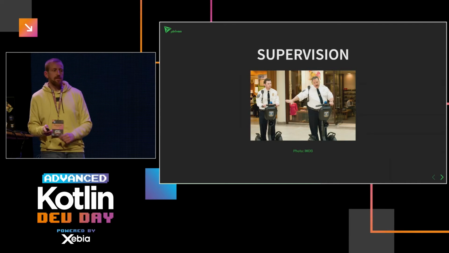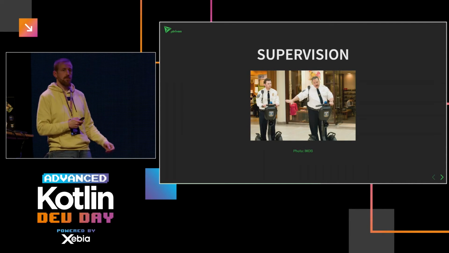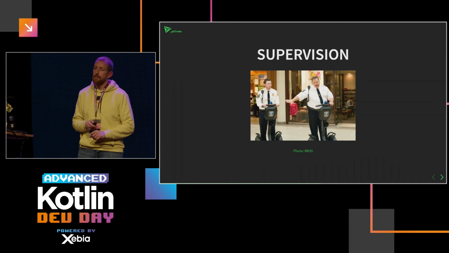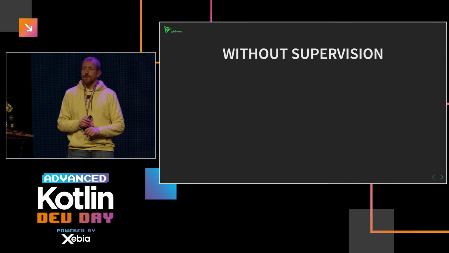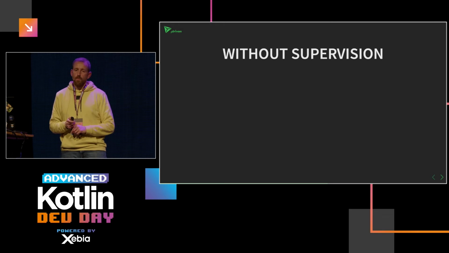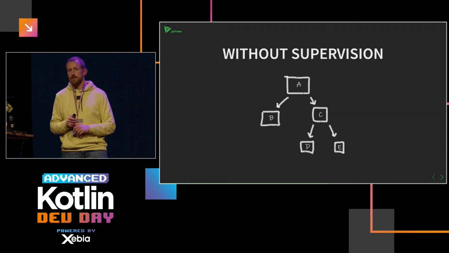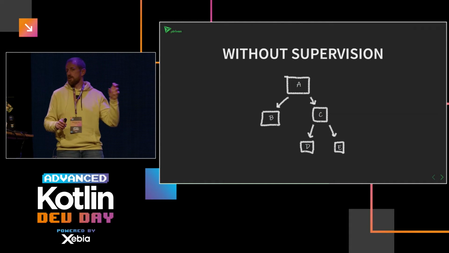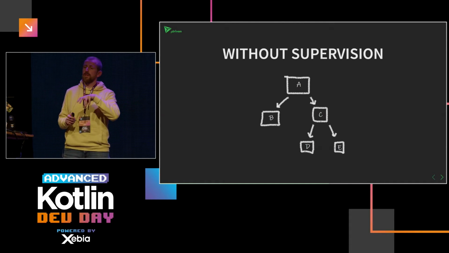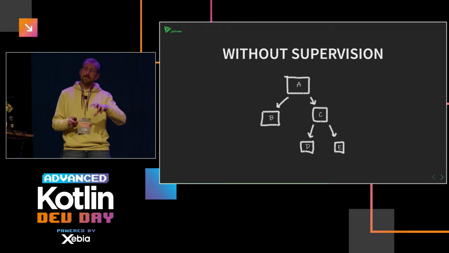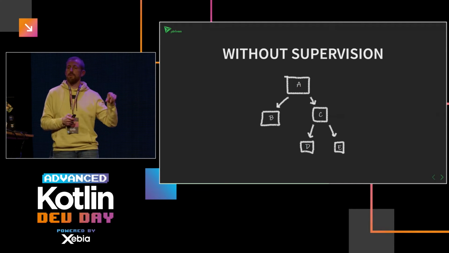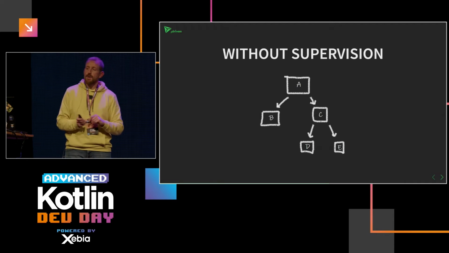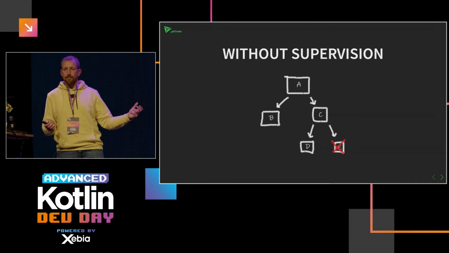So, of course, things can go wrong, and you want to handle that gracefully. So let's start with the example of why do we need supervision? Well, imagine this call tree. Basically, all the blocks are coroutines, which means coroutine A is creating coroutine B and C is also creating D and E. And somewhere in E, something goes wrong.